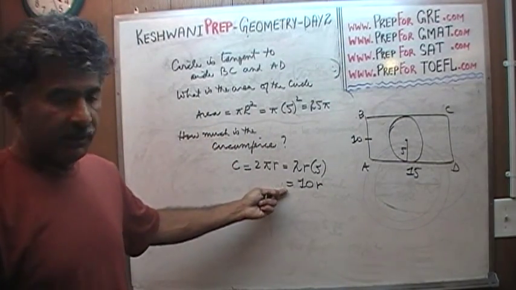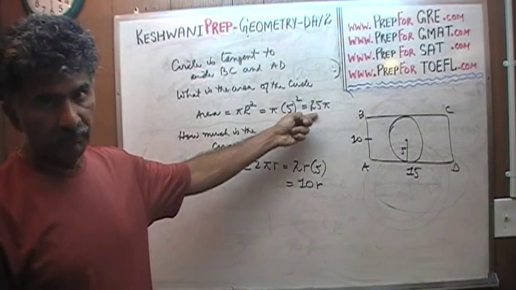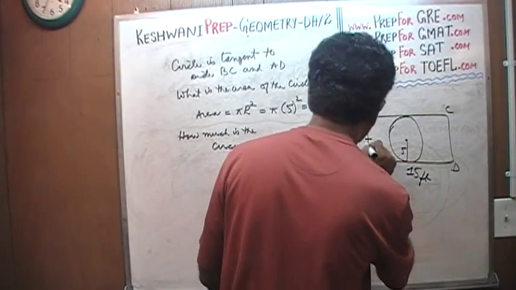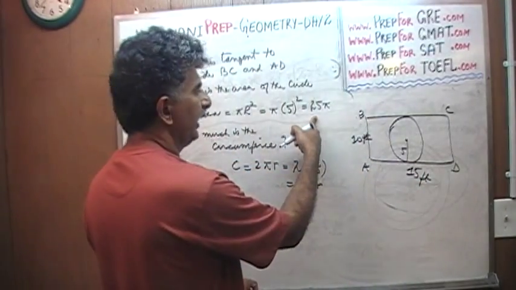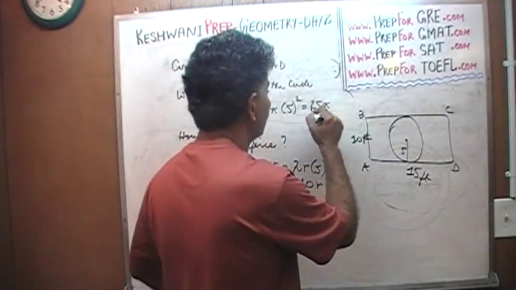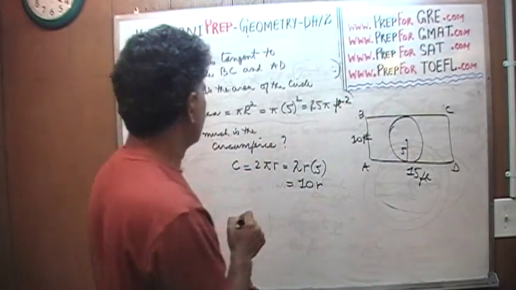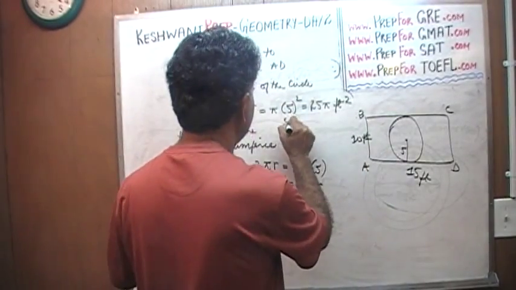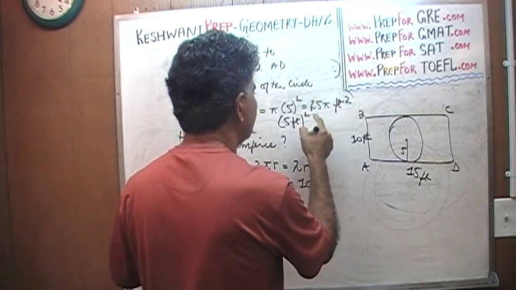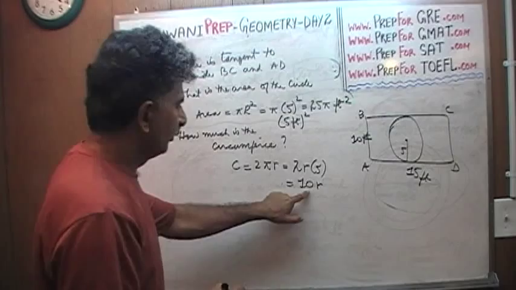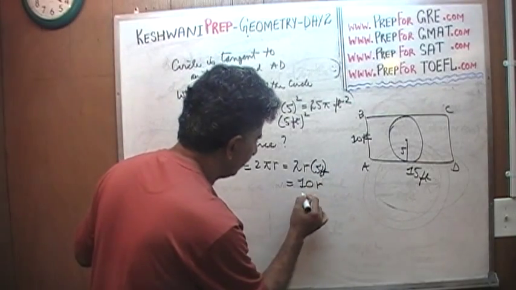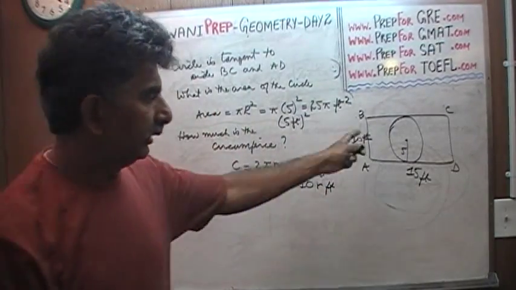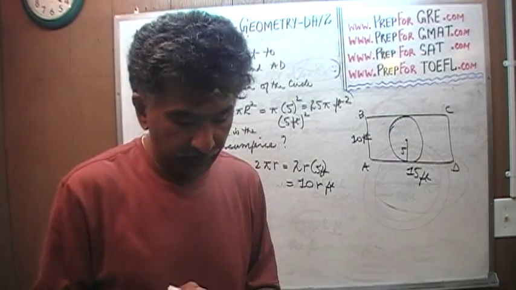Now notice, neither here nor there do we have units. We have no units here because we are not given any units. Had we been given units, had we been told that this is 10 feet, then here we would have to write 25 pi feet squared, because the radius would have been 5 feet, and 5 feet squared gives you 25 feet squared. And the circumference would have been 10 pi feet. But in the exam, if there are no units, then you don't have to worry about the units.